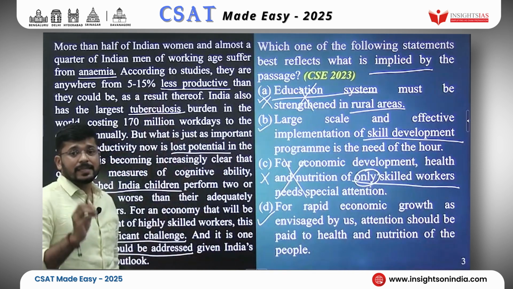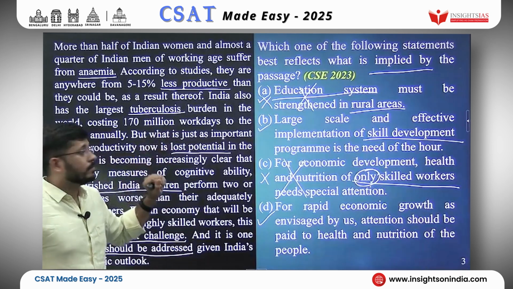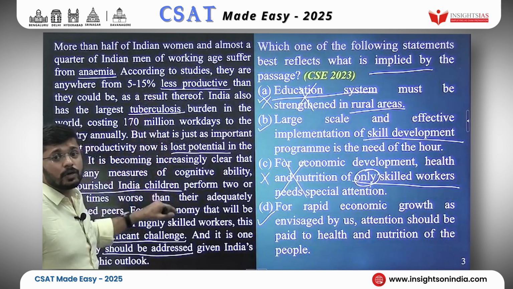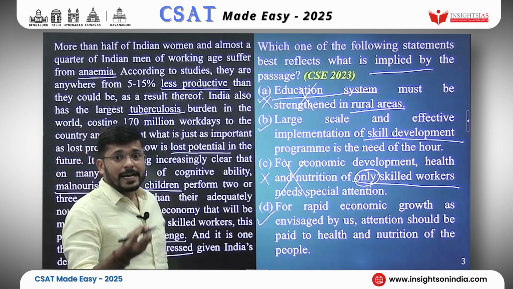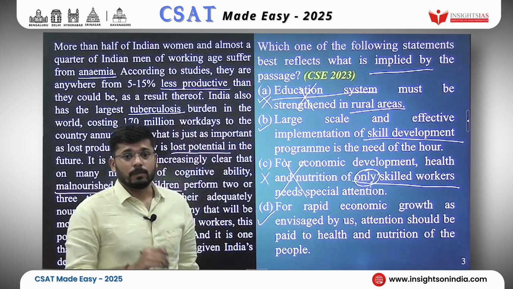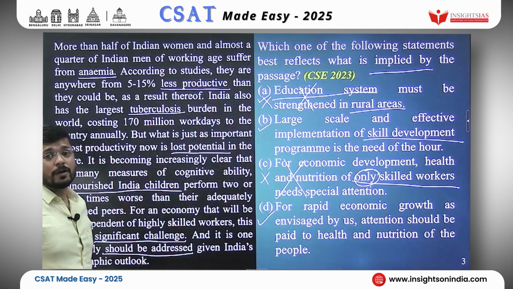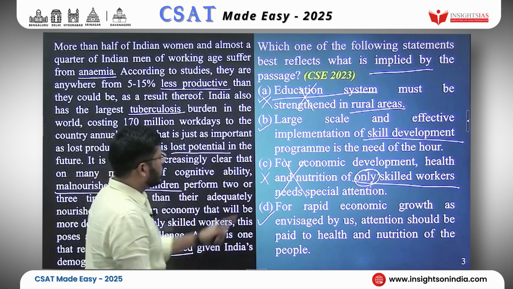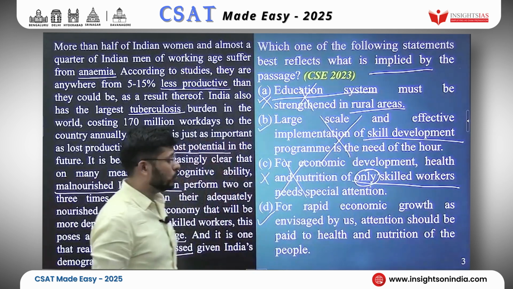In this passage, there is no mention that there is a lack of skill. What this passage is telling us is that there is a need to address the health and malnutrition problem. However, this passage is not talking about development of skill. So we will reject option B also.